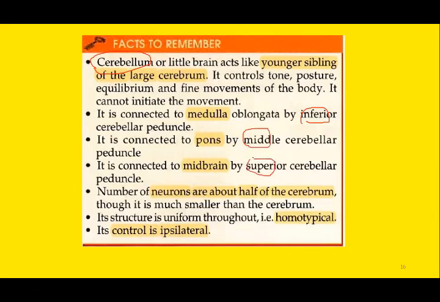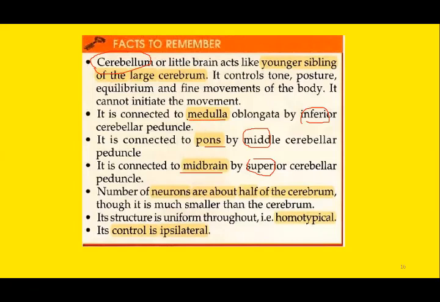These cerebellar peduncles connect the different portions of cerebellum with the brainstem. For example, the superior cerebellar peduncle connects the cerebellum with the mesencephalon, that is midbrain. Similarly, the middle cerebellar peduncle connects cerebellum with the pons, and the inferiormost connects it with the medulla oblongata.